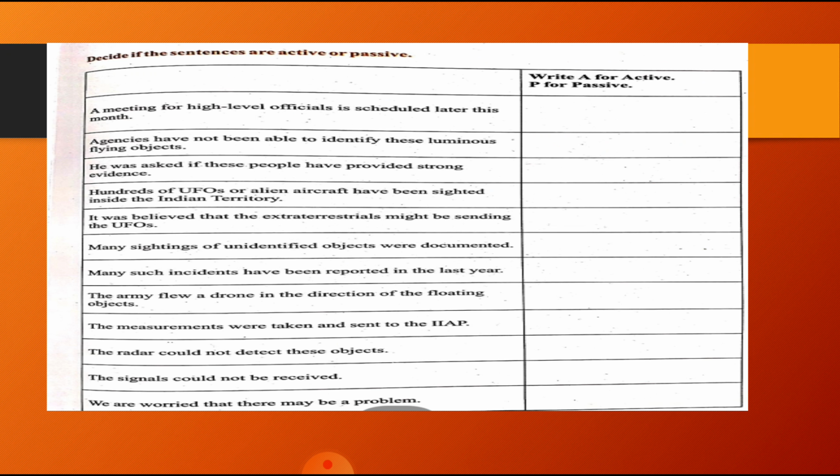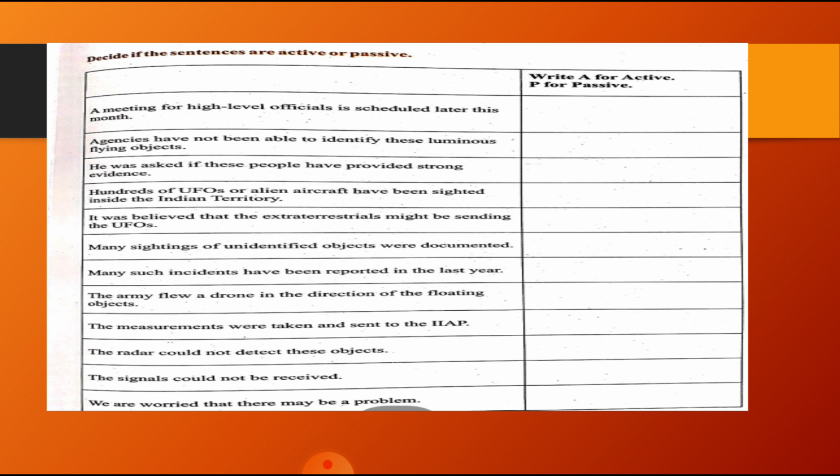See, now decide if the sentences are active or passive. Write A for active and P for passive. Let us discuss all the sentences. A meeting for high level officials is scheduled later this month. See, which type of sentence is this? It is a passive voice. Is scheduled is passive. Why? Because the meeting is scheduled, so it is important and not who scheduled it.